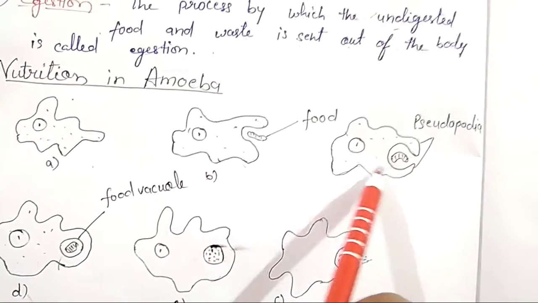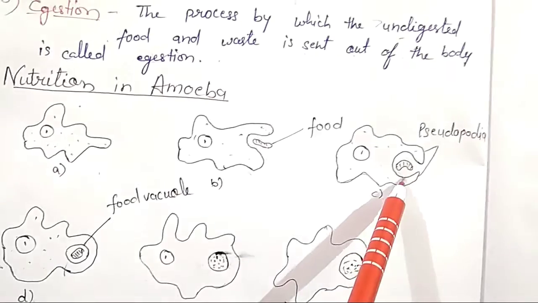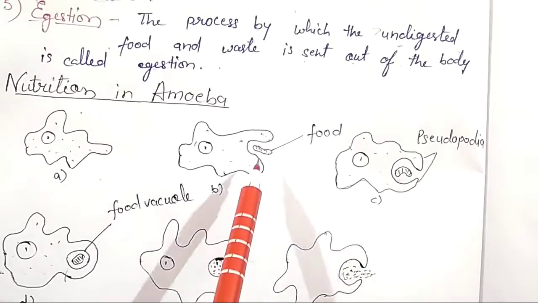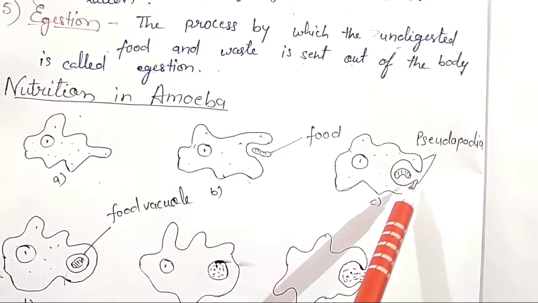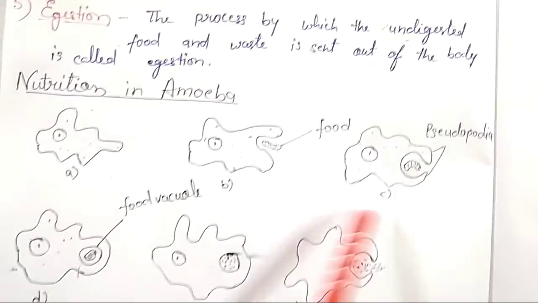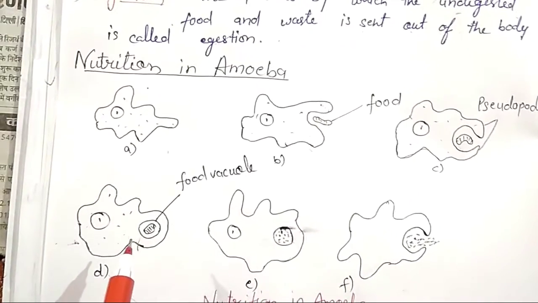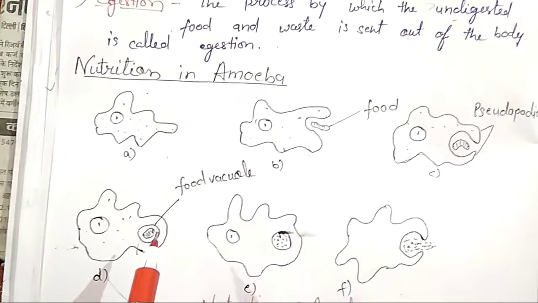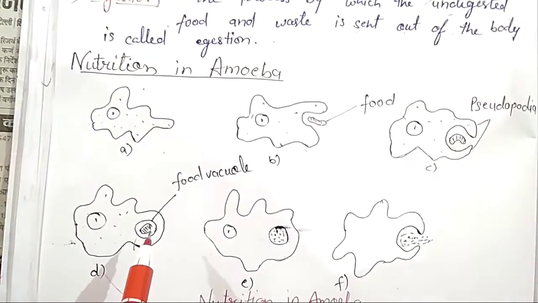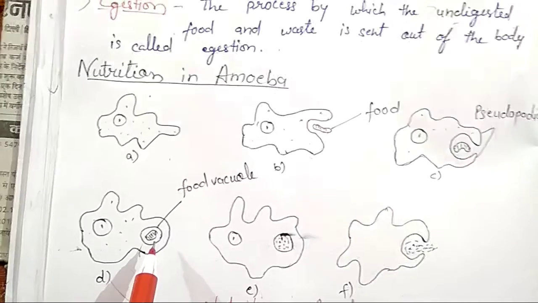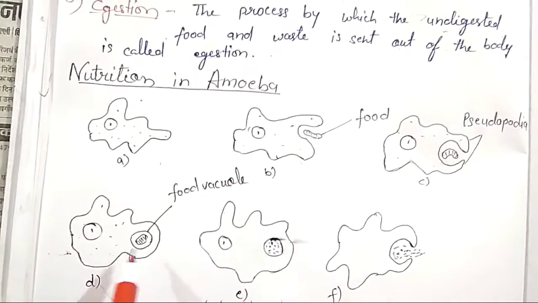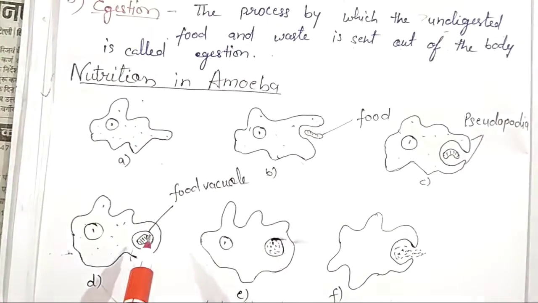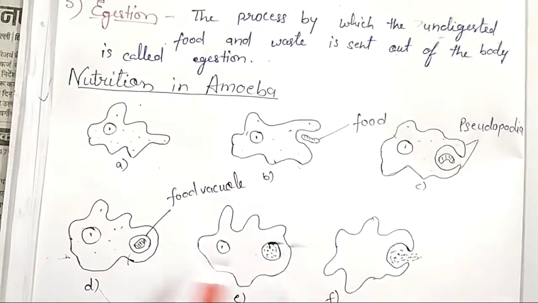In the next, just see, pseudopodia is also enlarged from this side and both sides are going to meet each other. So in the next, just see, the food particle is totally ingested inside the body. Now it is in the vacuole. So it is called food vacuole. It is totally inside a vacuole.